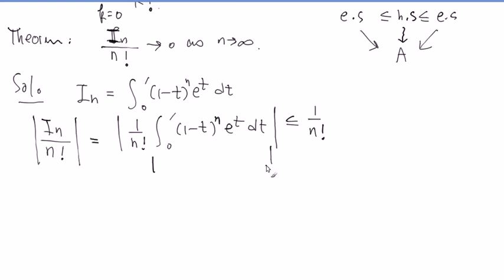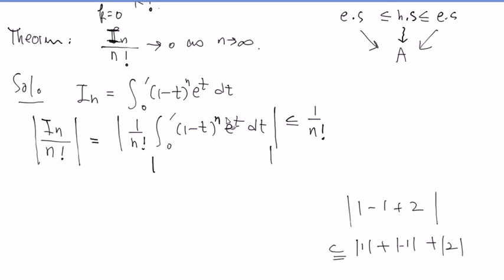Which one is bigger? Think about it. Here's 1 minus 1 plus 2, absolute value, versus 1 plus absolute value of negative 1 and absolute value of 2. Which one's bigger? Definitely this one's bigger, right? You change each term to a positive number and add them up, it's bigger. So if you bring that absolute value inside the integral, you necessarily get something bigger.